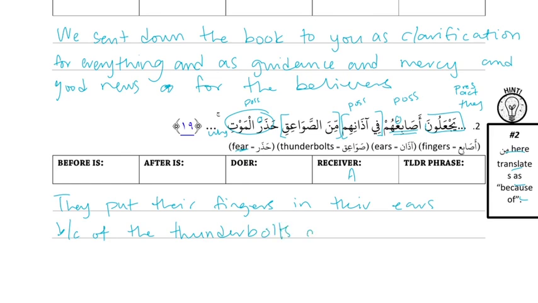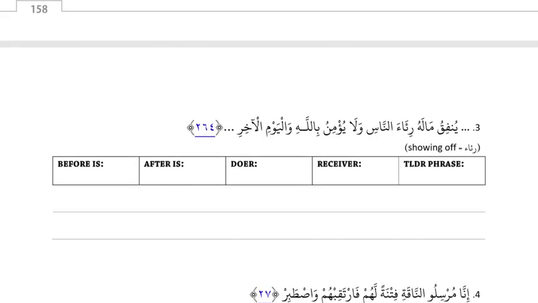Well, where's the "out of" coming from? Because hadara is, we said, a Y, and Y translates as "out of," "because of," or "as." Yeah, so "out of fear of death." Right, fear of death, because that's a possessive. Very good. Number 3: ينفق ماله رئاء الناس ولا يؤمن بالله واليوم الآخر.